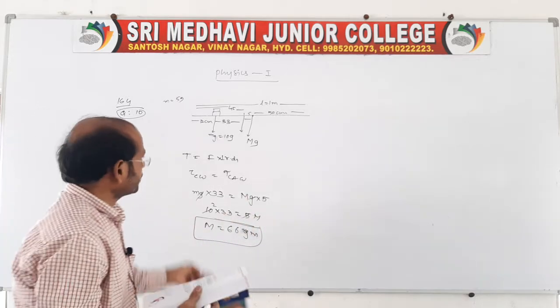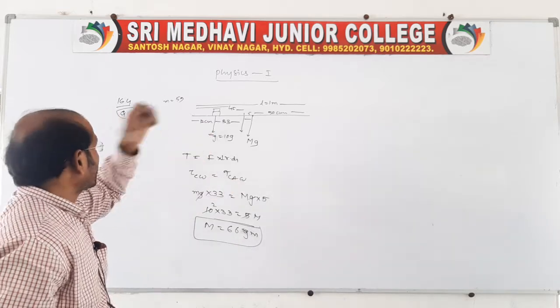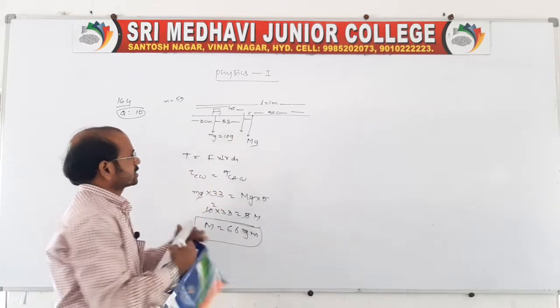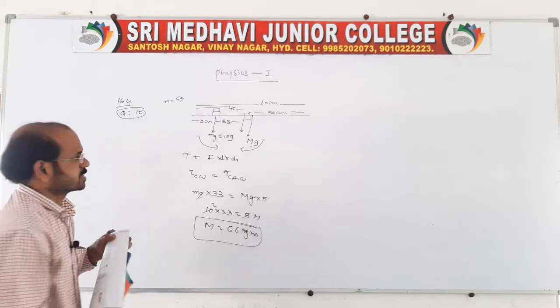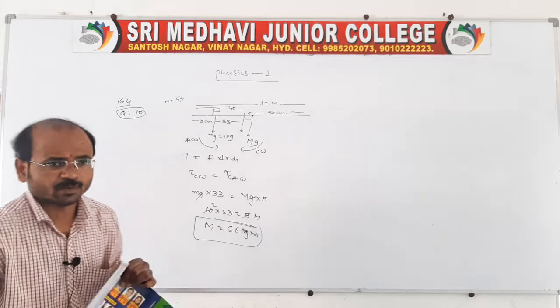Mass of the stick will be 66 grams. See, like this we have to do by applying the torque. There are clockwise and anti-clockwise torques acting. This is the anticlockwise torque, and this is the clockwise torque. One is anticlockwise (ACW) and the other is clockwise, and they act in opposite directions.